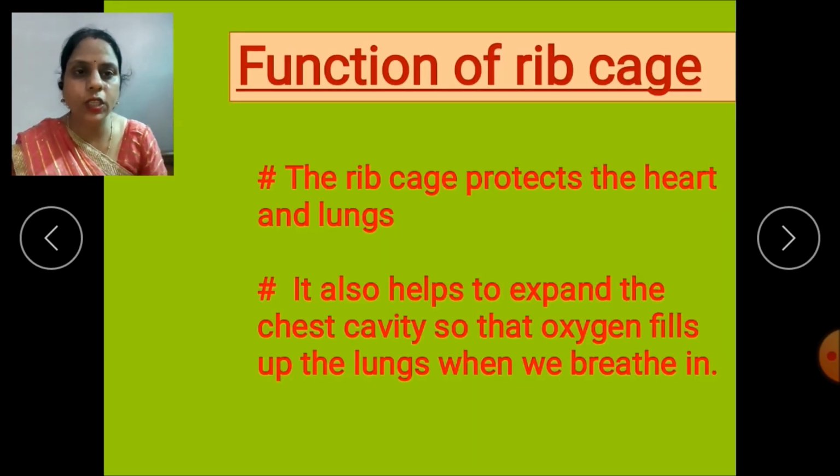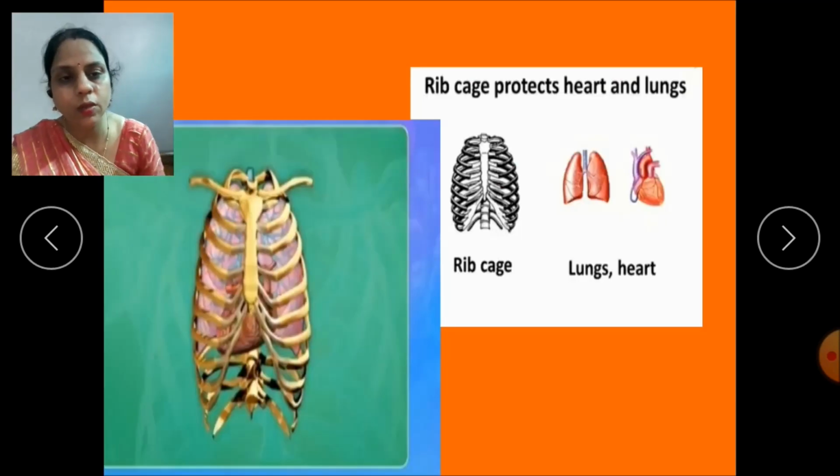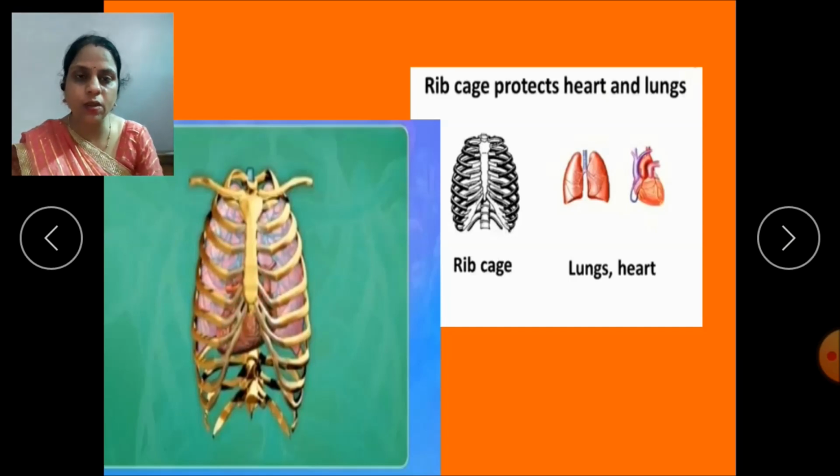So what are the functions of the rib cage? The rib cage protects the heart and the lungs. It also helps to expand the chest cavity so that oxygen fills up the lungs when we breathe in. So this is how our rib cage protects the lungs, and this is the heart. So children, now you understood. If we get hit by chance, it is a bone that gets hit, not the soft parts. That means the soft parts remain safe inside this rib cage.